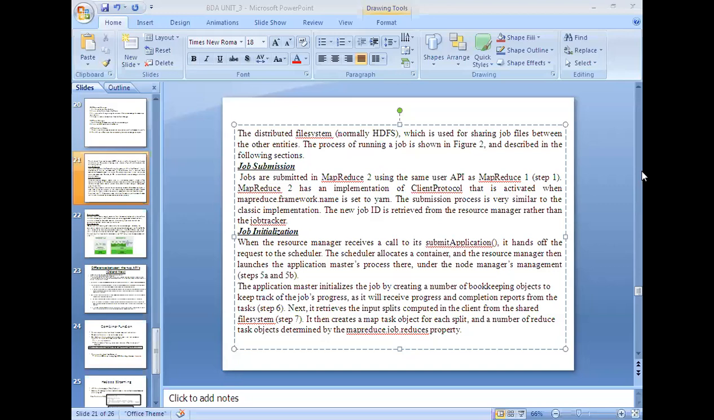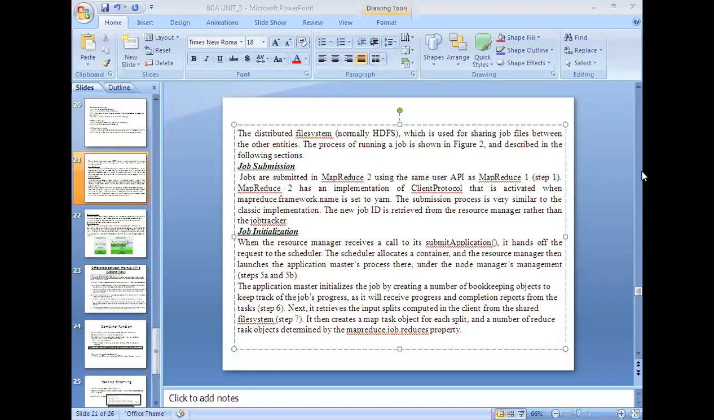The submission process is very similar to the classic implementation. The new job ID is retrieved from the resource manager rather than the job tracker. Here we use the name resource manager, and from that it will create the new job ID.